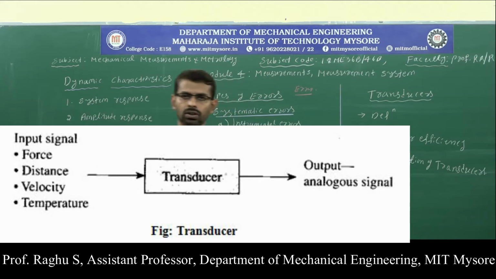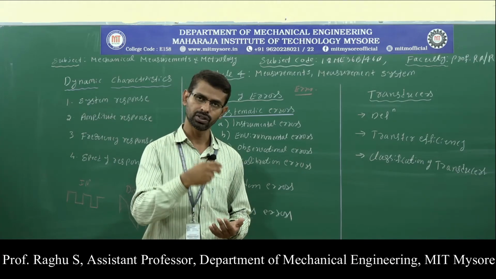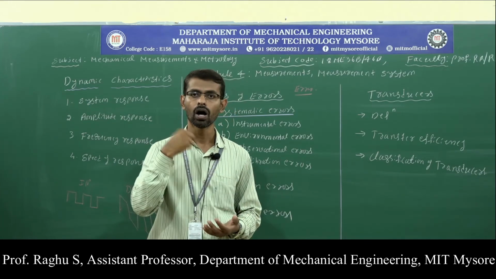A transducer is a device which converts the physical quantity to be measured into an analogous output form. The best example for a transducer is the thermocouple. A thermocouple converts temperature into voltage. A load cell is also a transducer, which converts force into voltage. LVDT, linear variable differential transformer, converts mechanical displacement into voltage. So a transducer is a device which converts the physical quantity to be measured into an analogous output form.